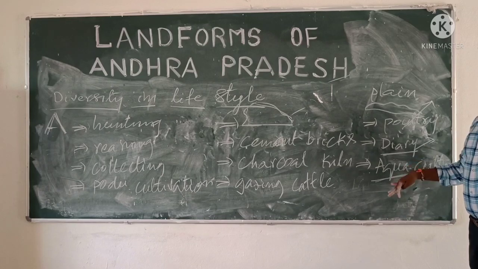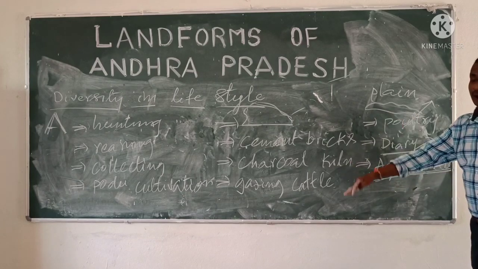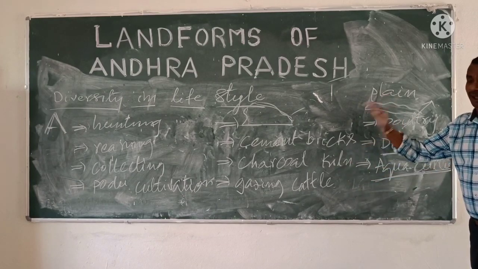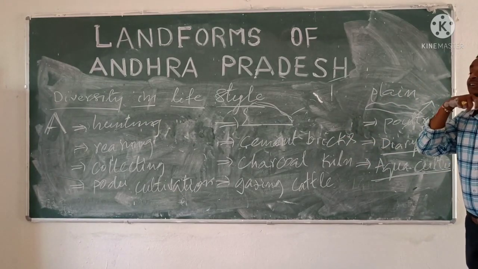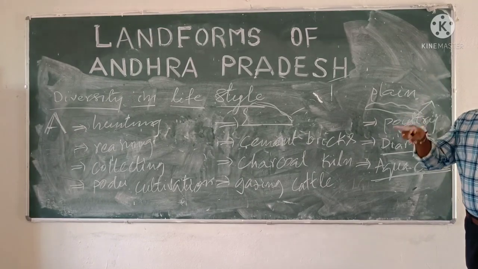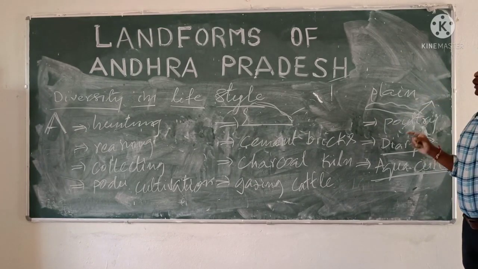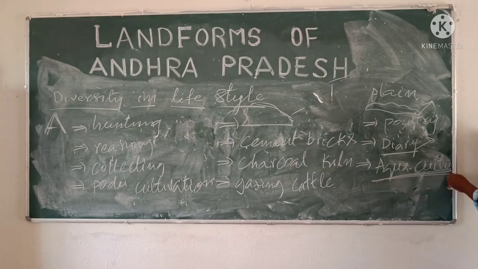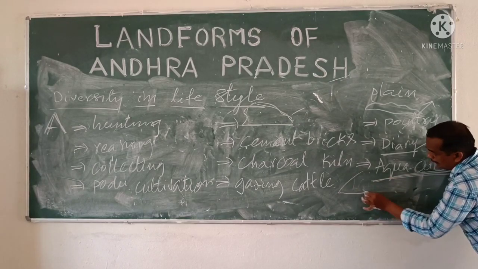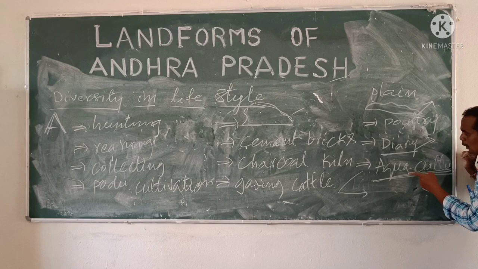Regarding the development of aquaculture, our agricultural lands are polluted, due to water and due to soil. So soil pollution and water pollution are very developed in the plain area due to aquaculture.